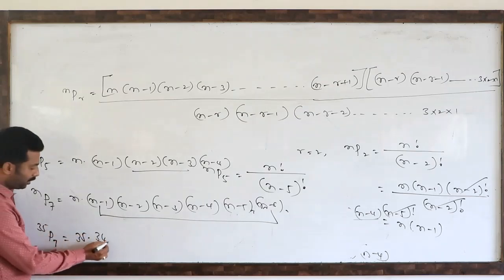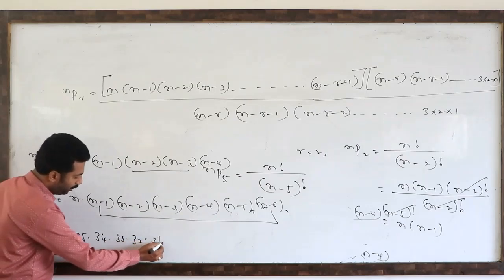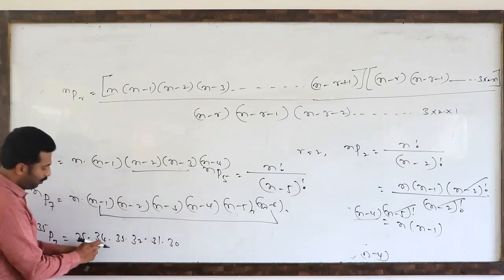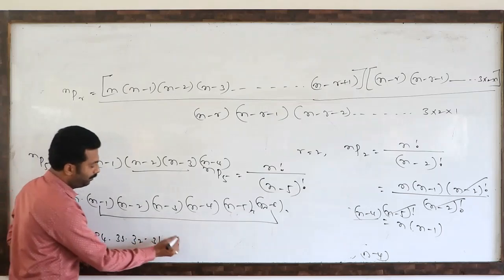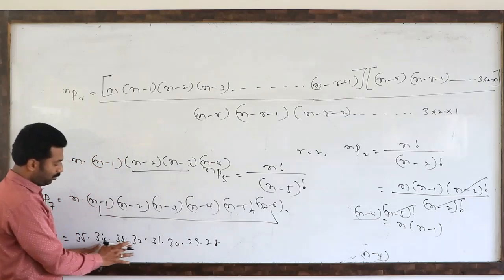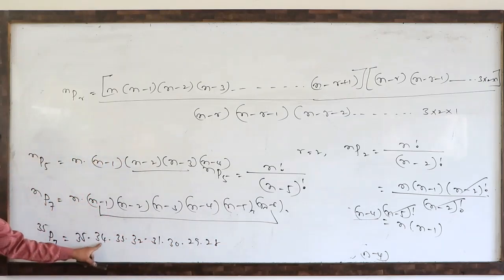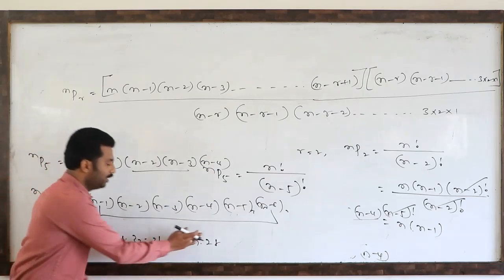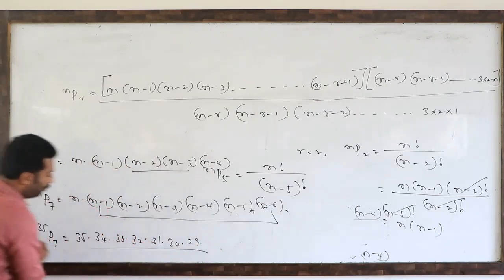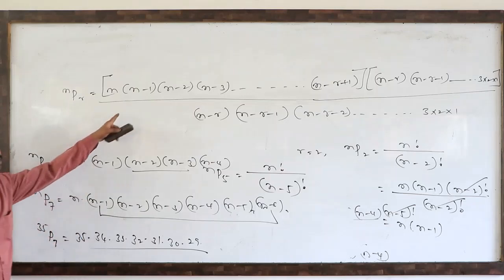So that is 34, 33, 32, 31, 30, next 29, 28. Means only 6 times, 1, 2, 3, 4, 5, 6. Only up to here you have to write. What is the 35P7 value? This much. So you remember, this is the way of writing the direct answer.